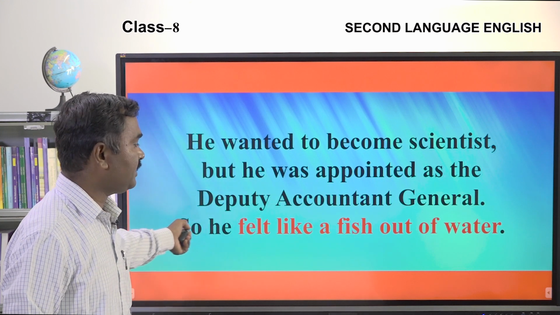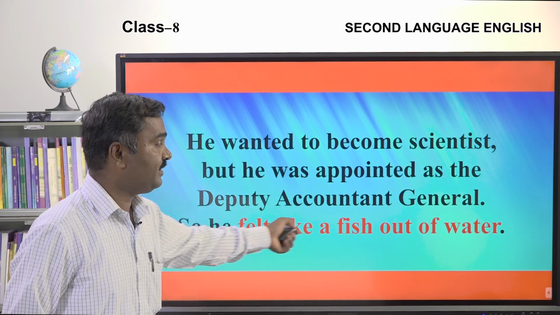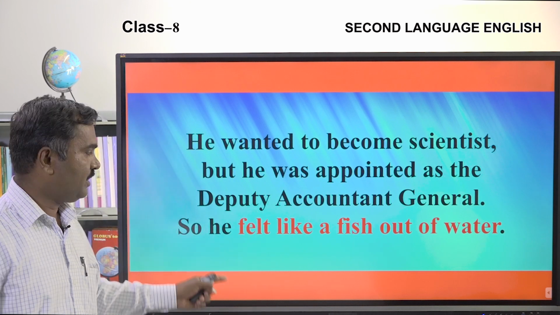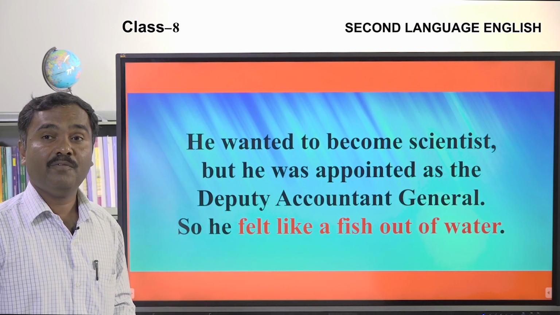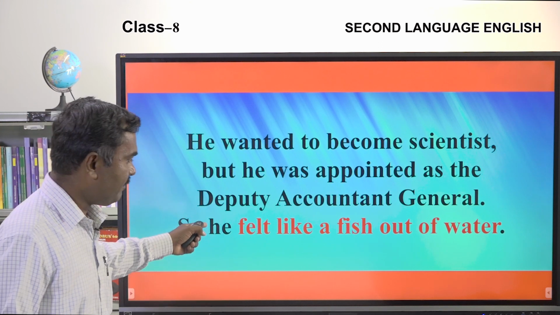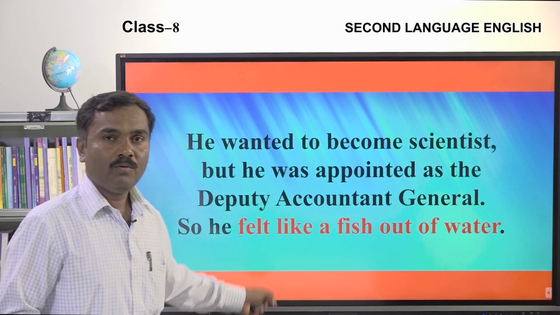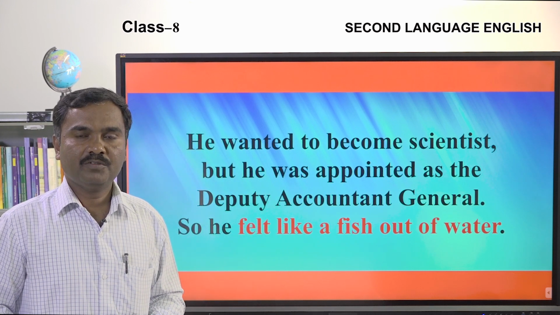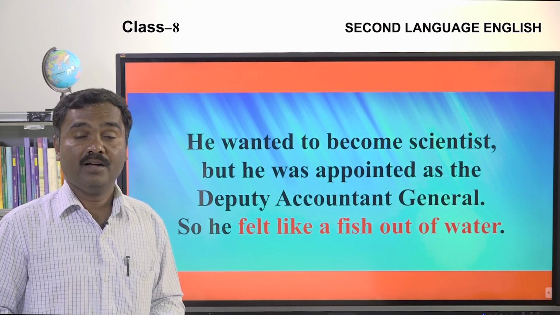Just look at the phrase, it is highlighted in red color. It is also an example of a figure of speech, simile. What is simile? It is a figure of speech, alankara.